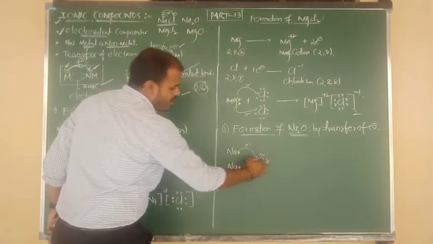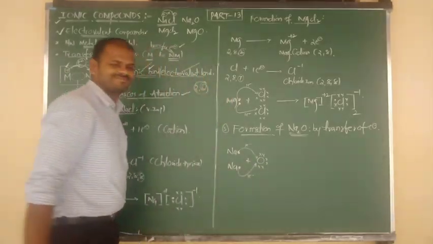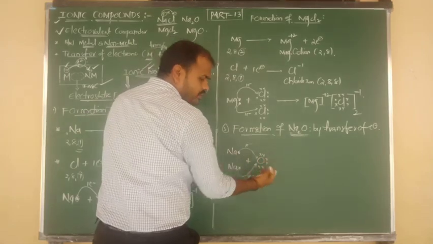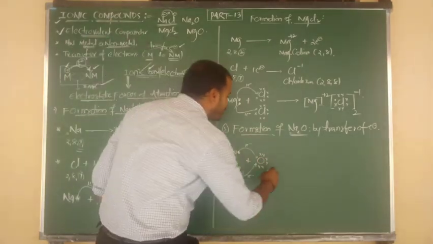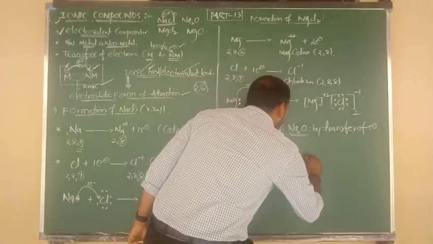Sodium is a metal, oxygen is a non-metal. Again we have to say that there is transfer of electron. समझ गए ना clearly? So transfer of electrons from metal to non-metal, again that forms an ionic compound. How many sodiums are there, beta? 2 sodiums are there.